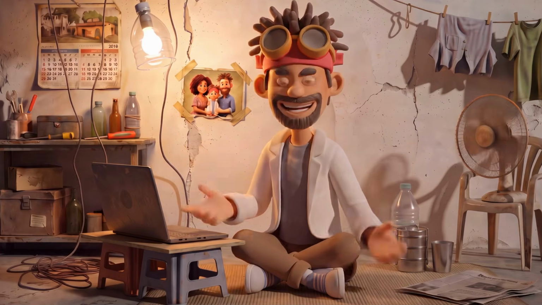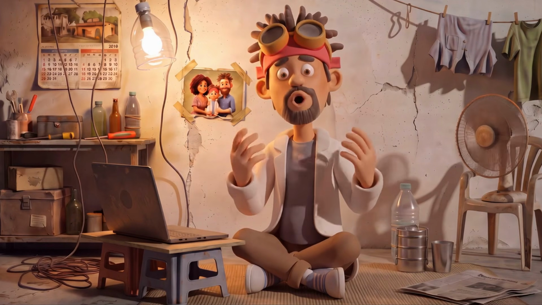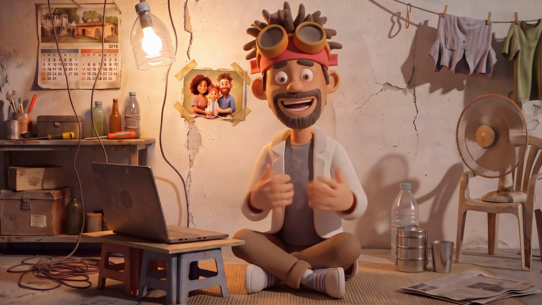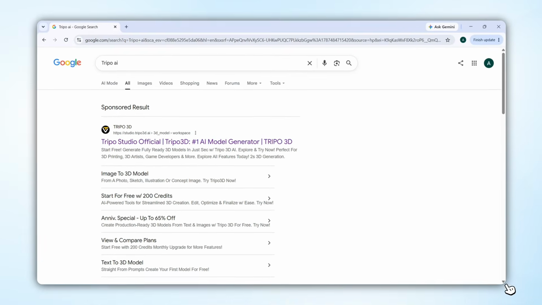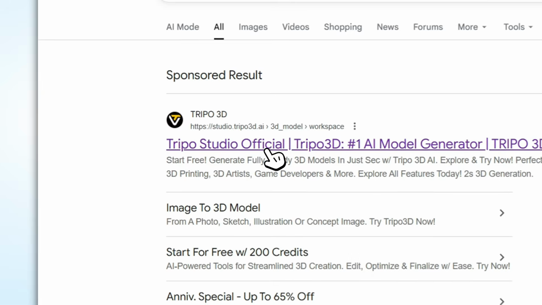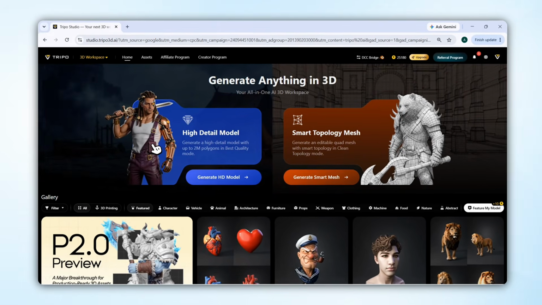So, without wasting any time, let's see how easily a normal image can be converted into a 3D model. First, go to Google, search for Trippo AI, and sign up on this website. Or you can also go directly to it using the link given in the description.